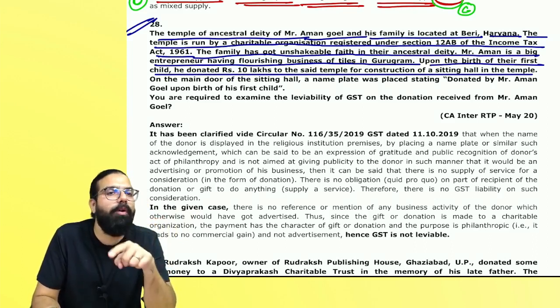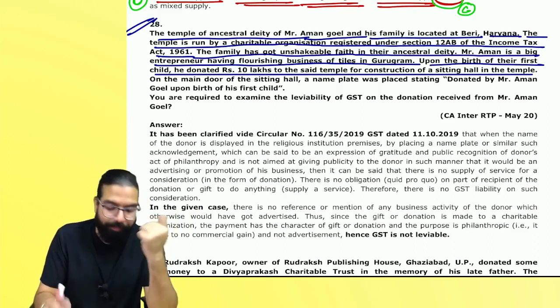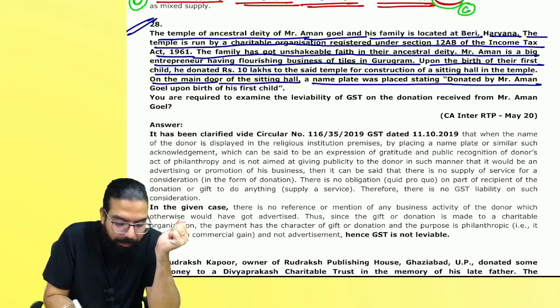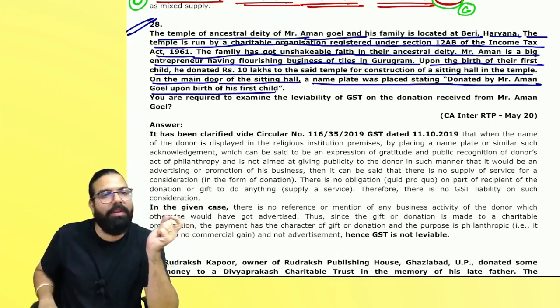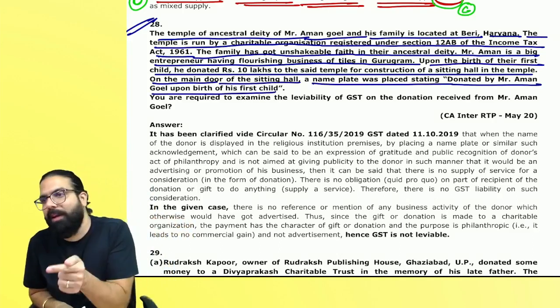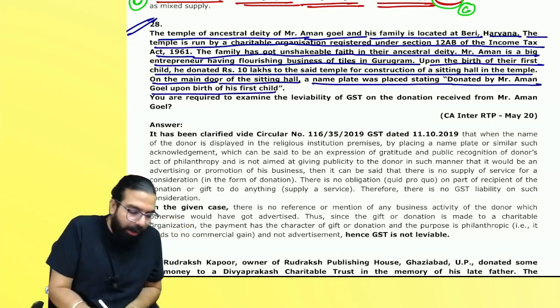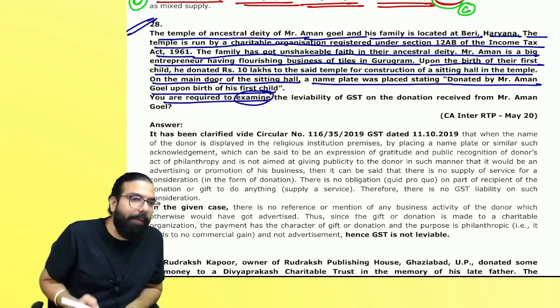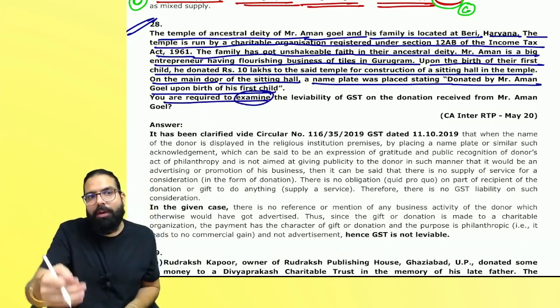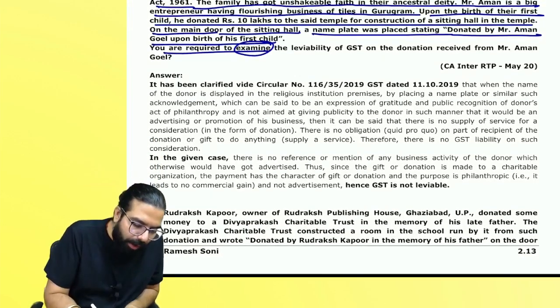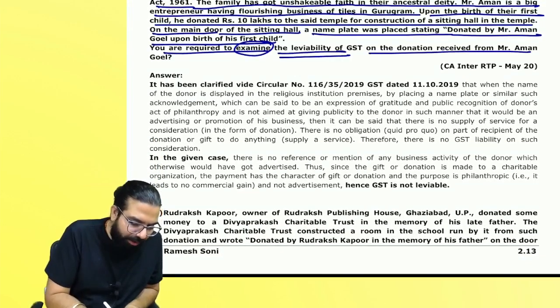See, the name can be donation, but you have to see what is done in return. On the main door of the sitting hall, a nameplate was placed, donated by Mr. Aman Goyal upon the birth of his first child. Has the organization given him any advertisement service? No. You are requested to examine. Examine means again you will write the law, apply it to your case, and then write your conclusion on the leviability of GST on the donation.